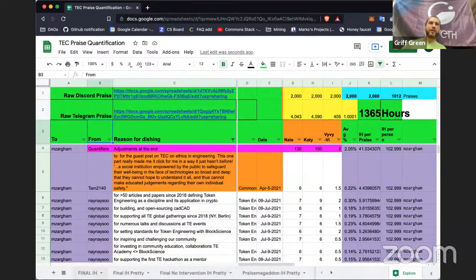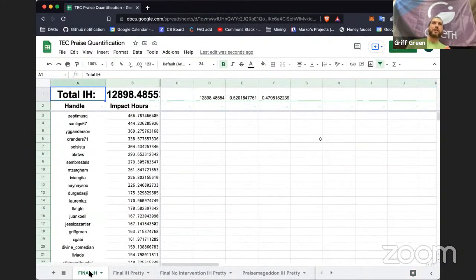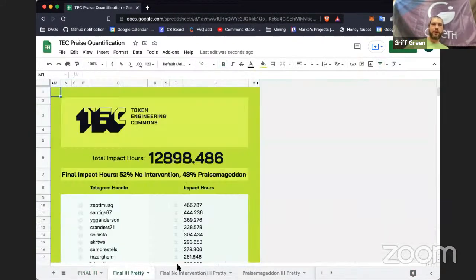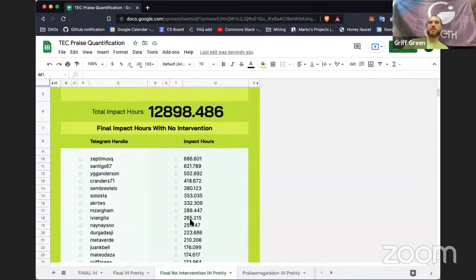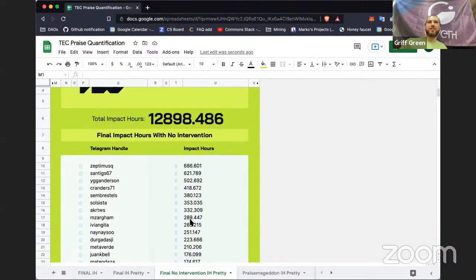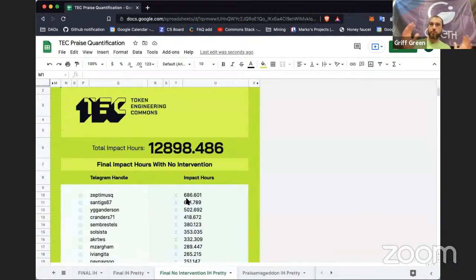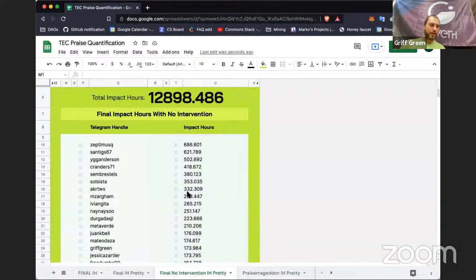So the final tally without any interventions is right here. Sorry, it's actually this final no intervention pretty one, which is nice because it's pretty. Marco did these designs, praise Marco. This shows how the praise stacked up without any interventions at all, except of course for the token engineering extra praise and bonuses given to token engineers in our community. And yeah, this is how it stacked up.